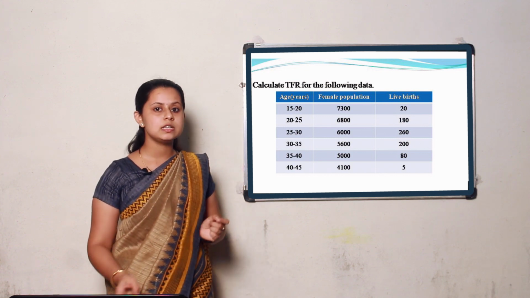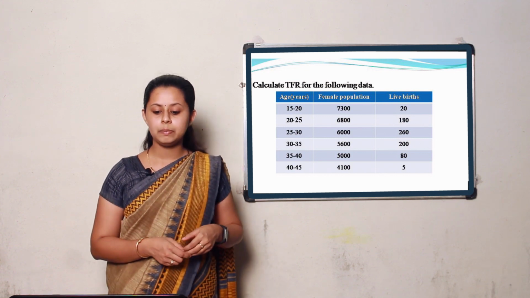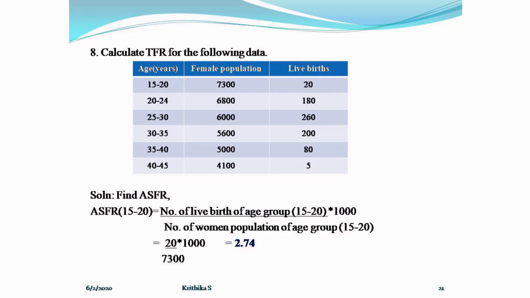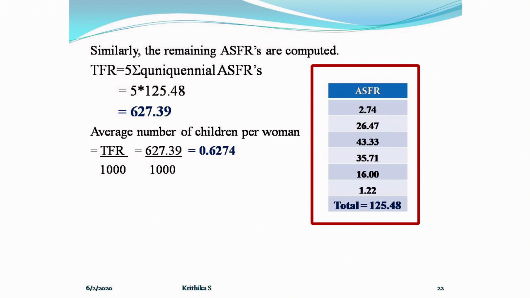So the first value is 20 into 1,000 divided by 7,300. So the value is equal to 2.74. Similarly, remaining ASFRs are computed, that is 26.47, 43.33, 35.71, 16.0 and 1.22.